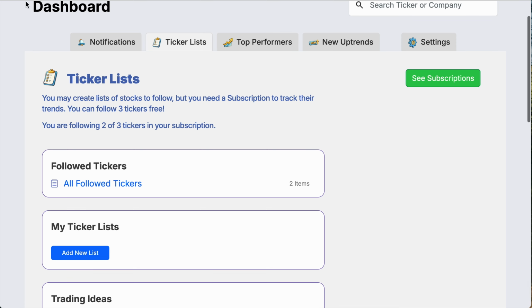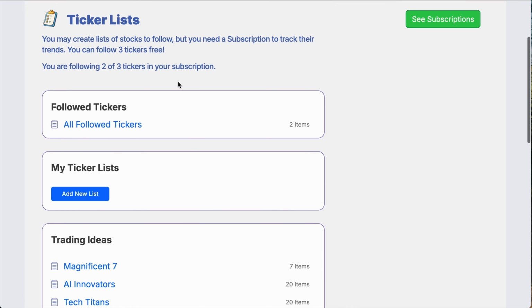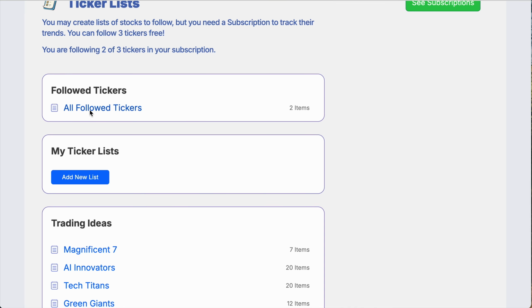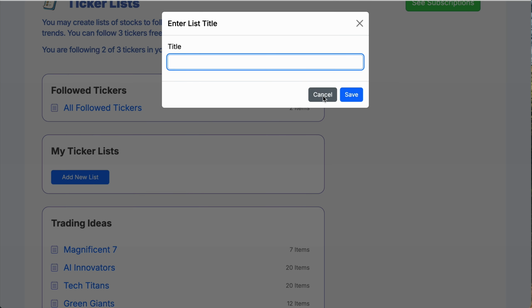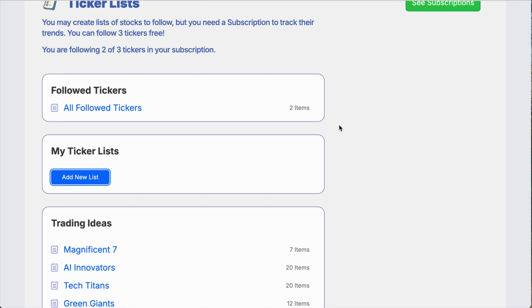I'll hit the back button. And not only can you view all the tickers that you're following, you can create your own lists of tickers. You just create the add new list and you give it a name, and you can go ahead and make your own list of tickers.